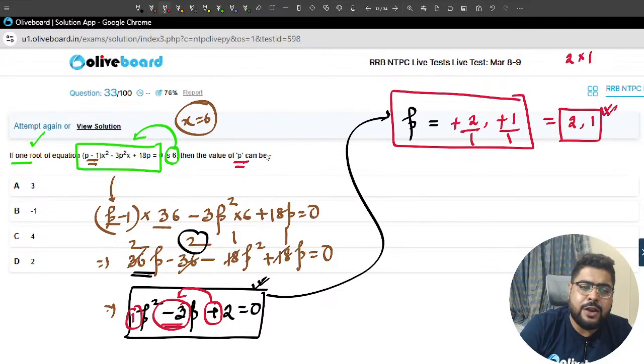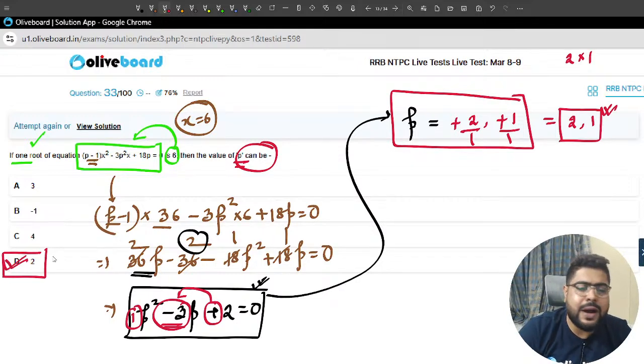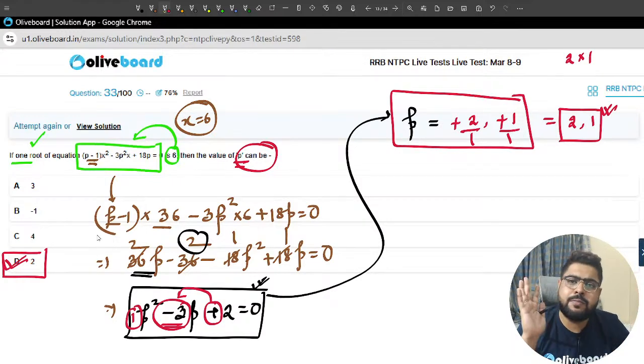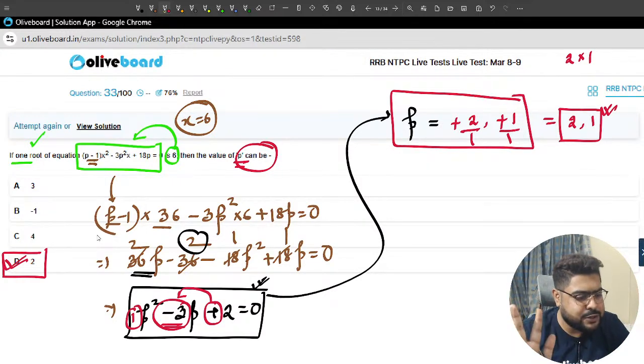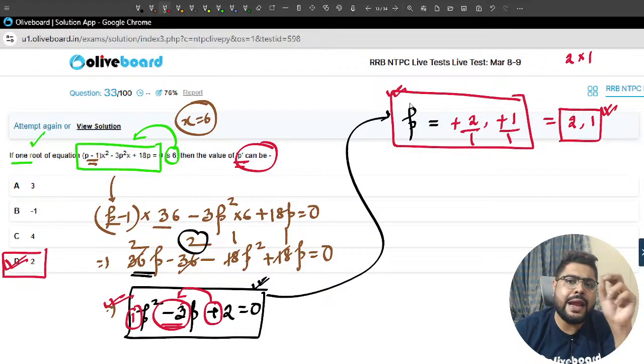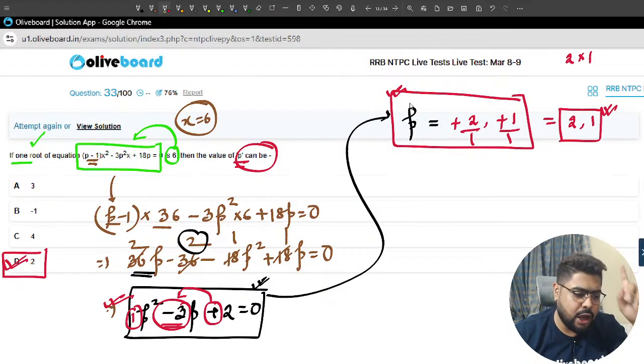Now they are asking the value of p can be what? 2 is there, so that will be one value. There might be something other than 2; they could have given 1 as well. That would also work. That is also one of the options. Again, you need to learn how to write this direct line in 5 seconds. Always go for this. Clear, sir?